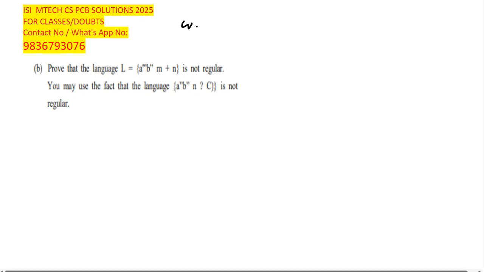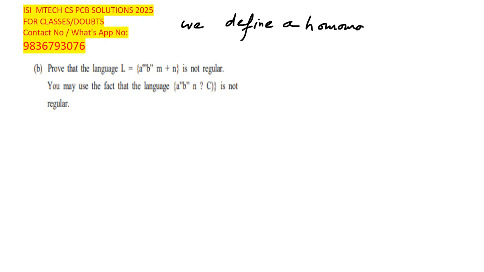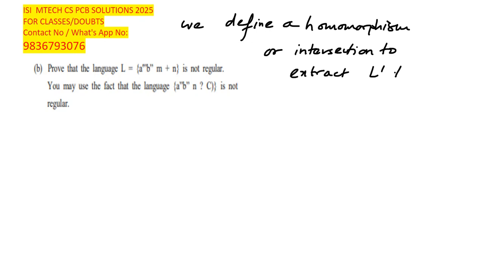So we define a homomorphism or intersection to extract L from this.